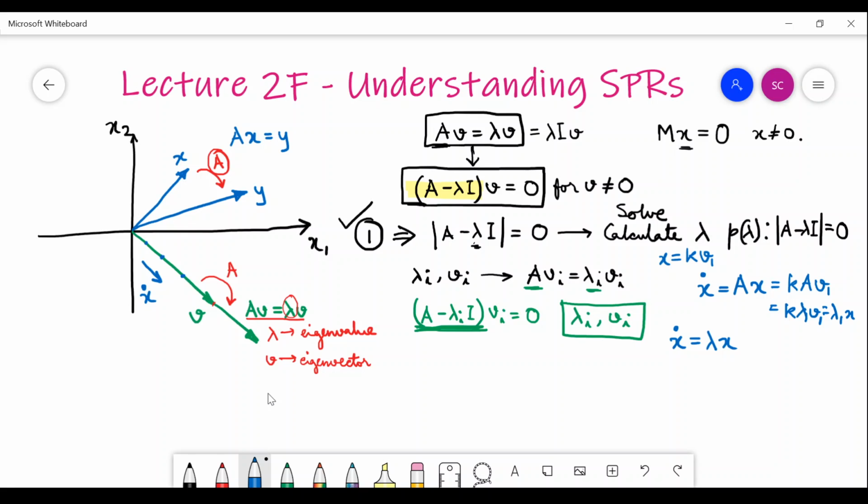So if you start on the eigenvector, your velocity is also in the same direction as the eigenvector, or in the exact opposite direction. So you will never leave the eigenvector if you start on this eigenvector. That is the huge implication.